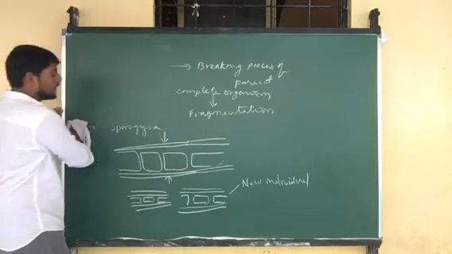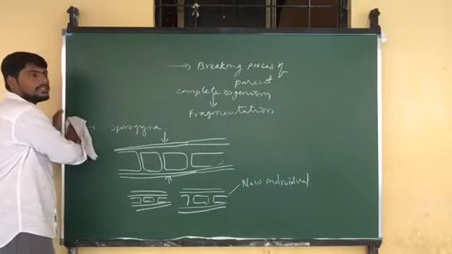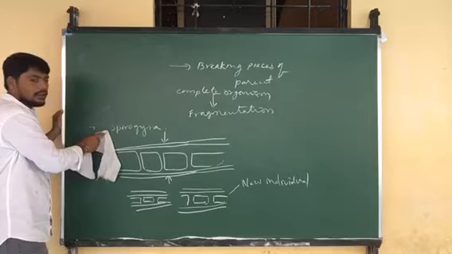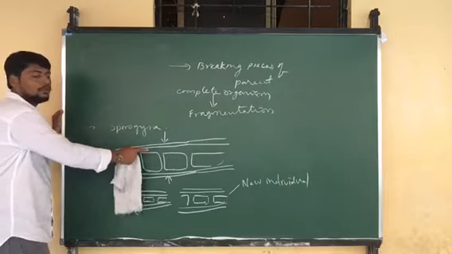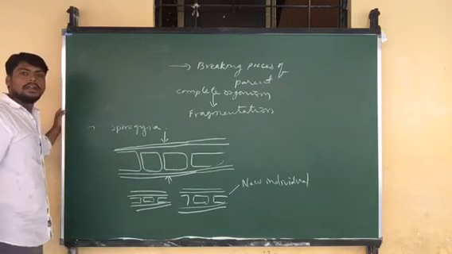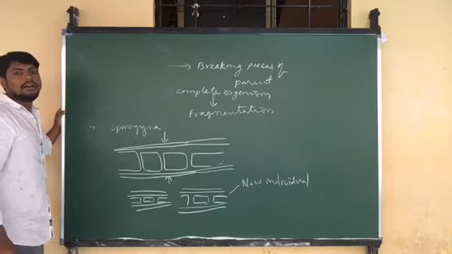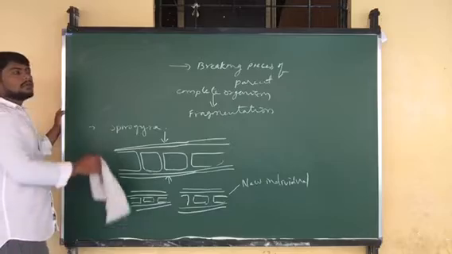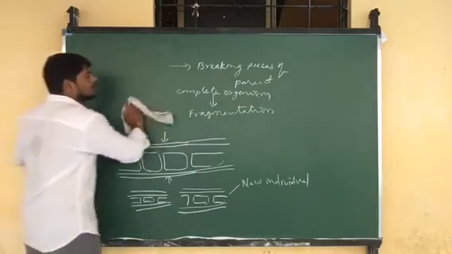The best example we can take is Spirogyra, a filamentous alga which breaks into pieces. Each piece starts dividing and grows into an individual, developing as a new organism. That is called the fragmentation method.